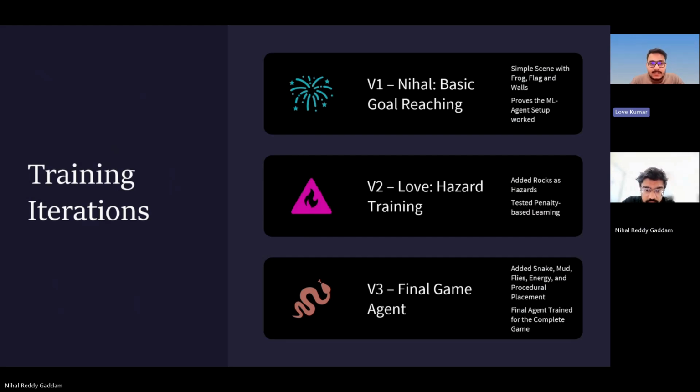In this version, rocks were added as hazards. This made the environment harder because the frog had to learn to deal with penalty objects, not just move directly to the flag. The final version was V3. This combined the lessons from V1 and V2 and added the full game mechanics: snake, rocks, mud, flies, energy, and procedural placement. This staged process was useful because each version tested a different level of complexity. It also gave us preliminary experiments and later experiments to compare, instead of only showing one final result.